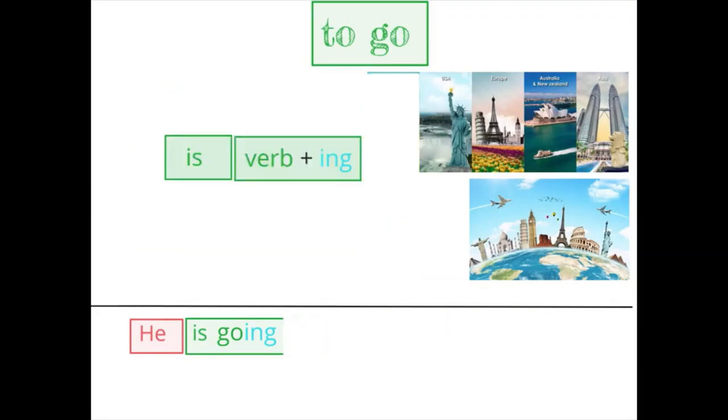Now, there is something special we can do with this verb go, we can use it to make a whole new kind of sentence. But before we do that, I want us to remember that in this type of sentence that we've been talking about, where we have the verb to be, it could be am, is, are, and then we have our verb plus ing. For example, I could say, I am eating.